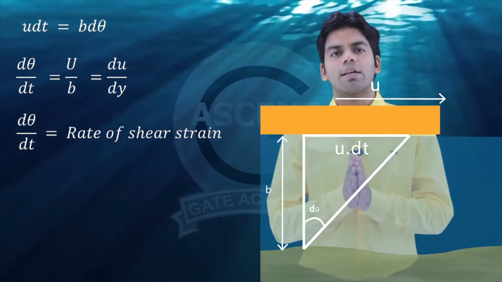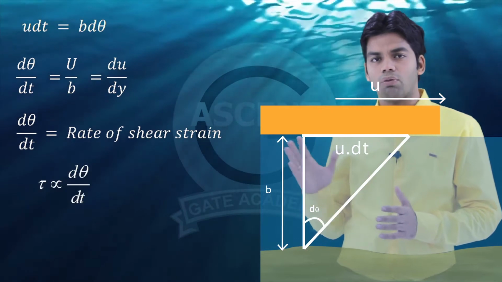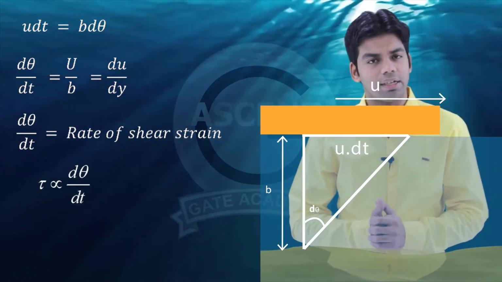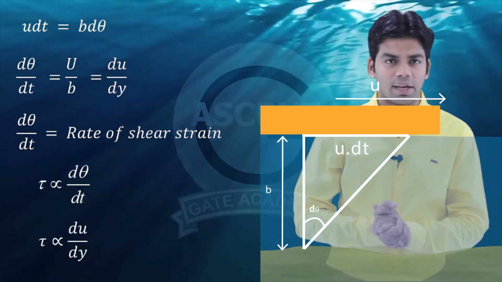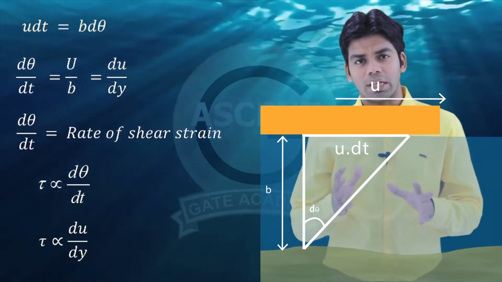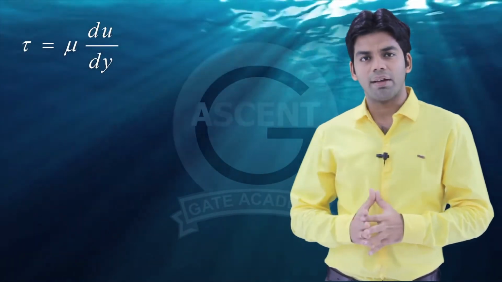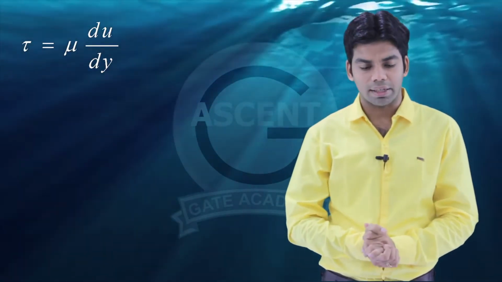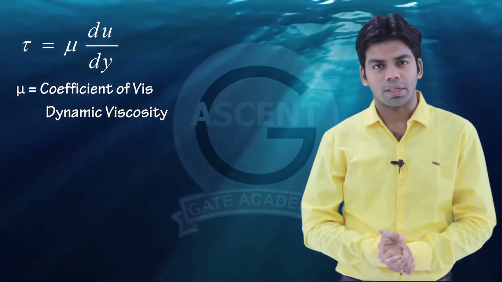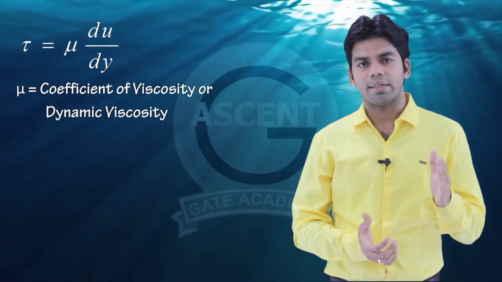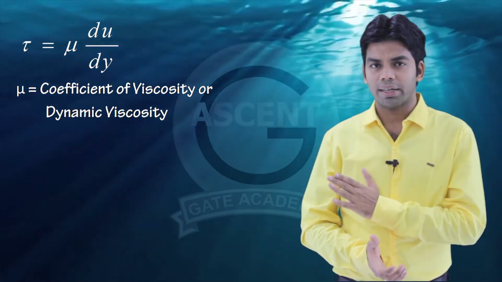As I told you, in liquid, shear stress is directly proportional to rate of shear strain. That means tau will be directly proportional to d theta by dt, or further, you can write tau is directly proportional to du by dy. Now, if you remove the proportionality sign, it will be tau is equal to mu into du by dy, where mu is the constant of proportionality. And this mu is nothing but the coefficient of viscosity, or you can directly call it dynamic viscosity. Tau is equal to mu du by dy.